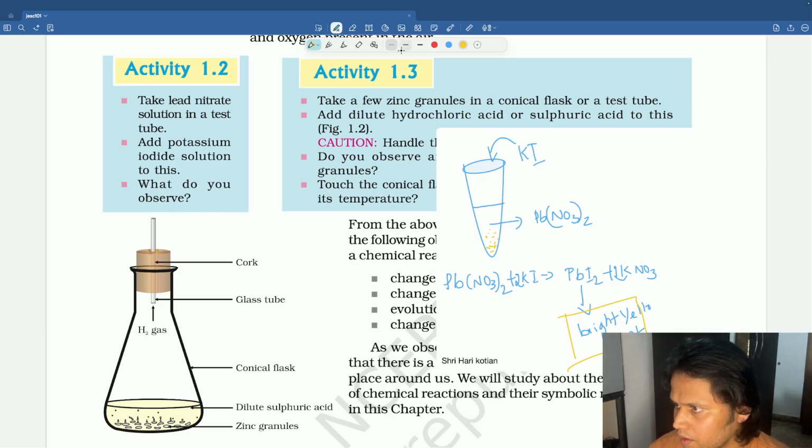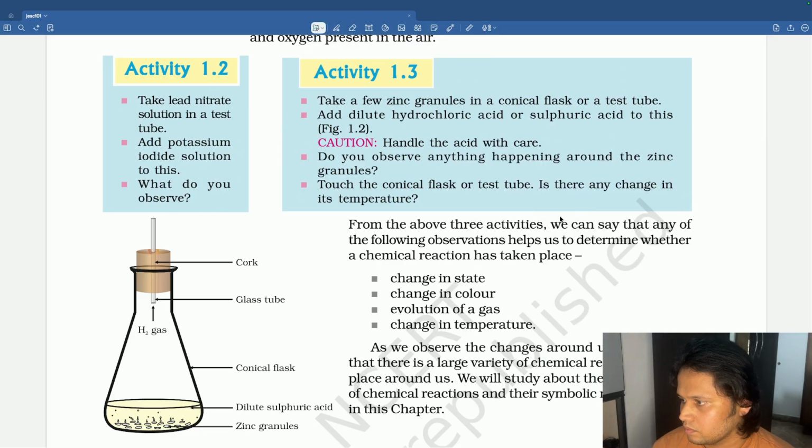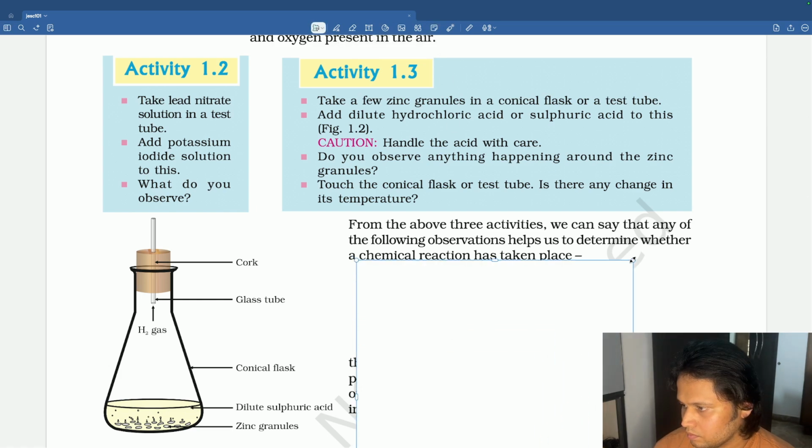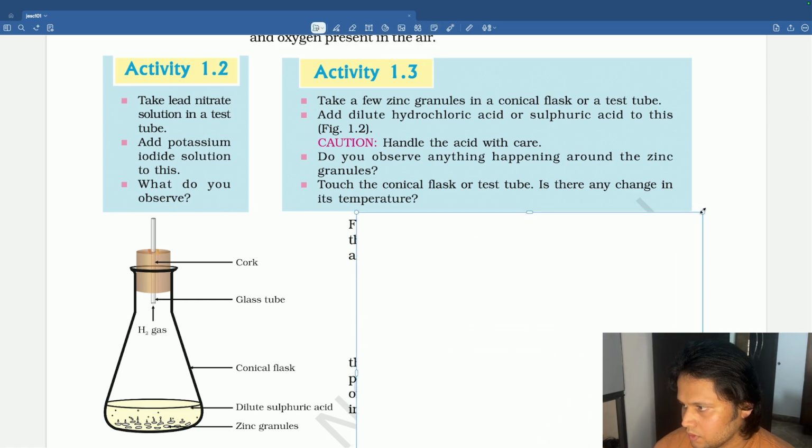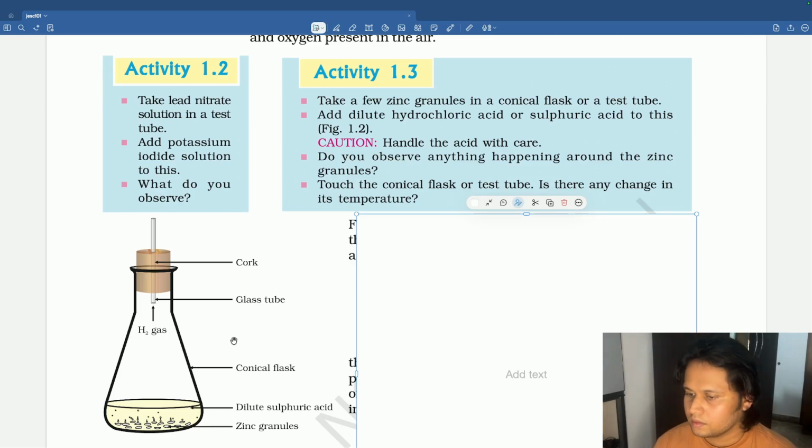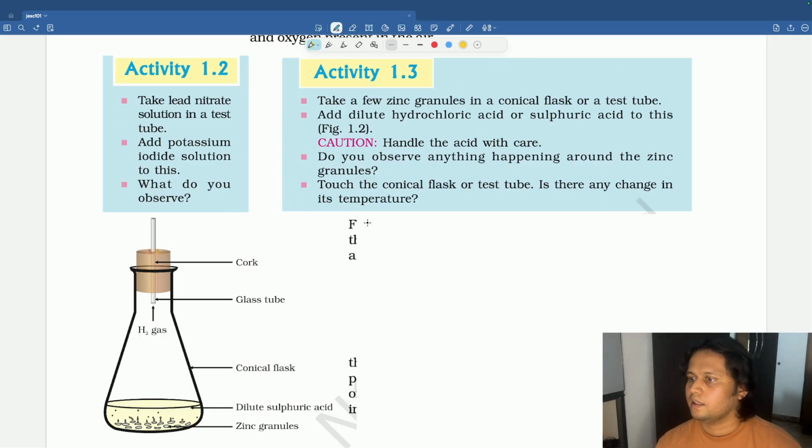There is one more activity that we will learn. What they are telling is, take some zinc granules. Granules means small pieces. Small pieces of zinc are taken in a conical flask, and you add dilute H2SO4. Dilute H2SO4 is an acid, right?